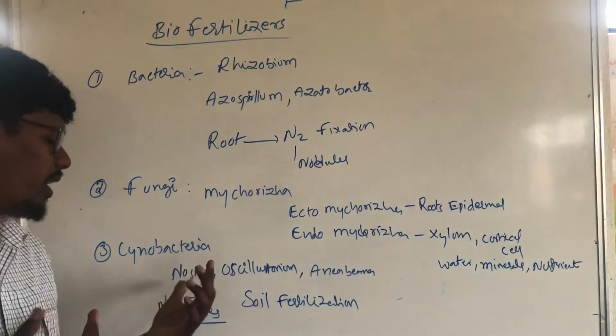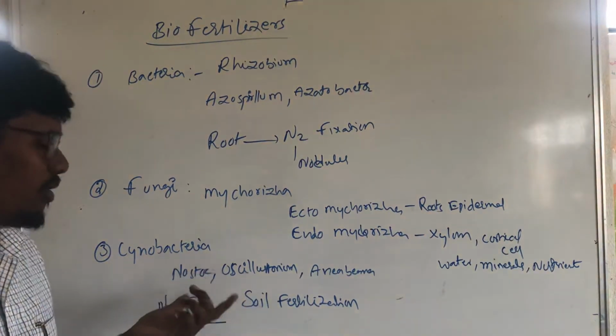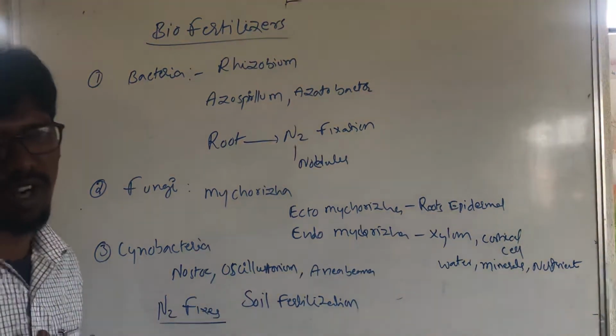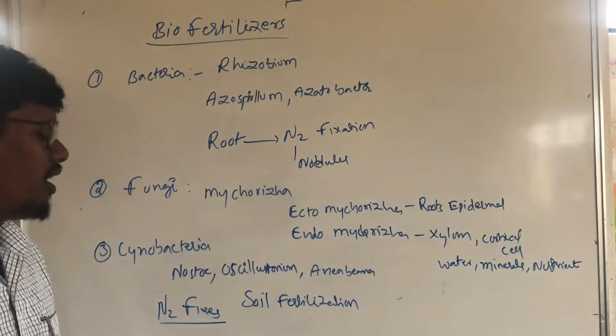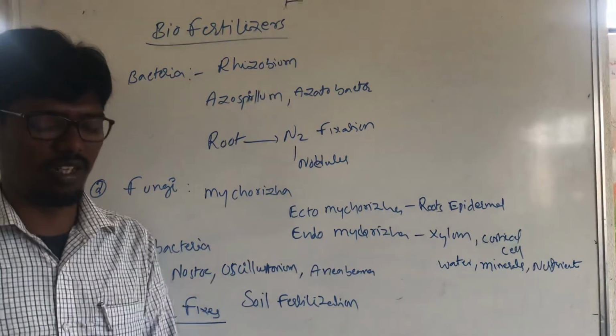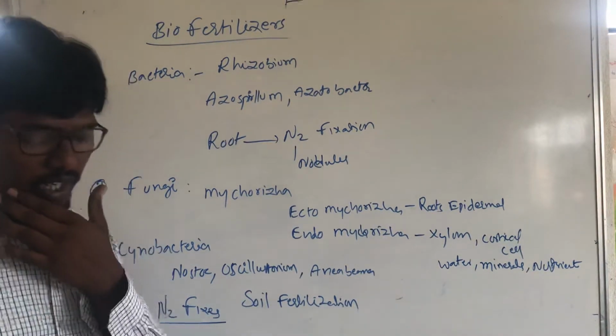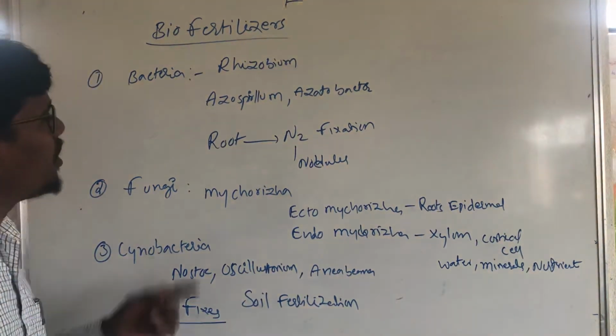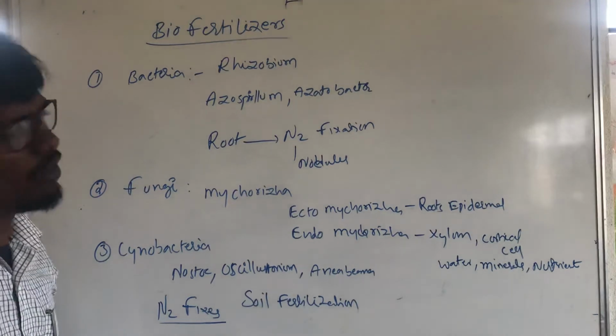This is called cyanobacteria. Cyanobacteria include Nostoc, Scytonema and Anabaena. They fix nitrogen and increase soil fertility. This is biofertilizers.